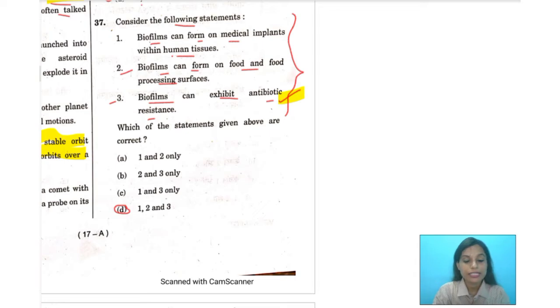So option number 3 is therefore correct because it poses a great threat to the health of individuals. Now, biofilms may form on living or non-living surfaces, and they can be prevalent in natural, industrial, and hospital settings also. Biofilms can be present on the teeth of most animals as dental plaque, where they may cause tooth decay and gum diseases. So from here we can conclude that statement number 1 is also correct because it can form on any medical implants within human tissues or animal tissues anywhere.